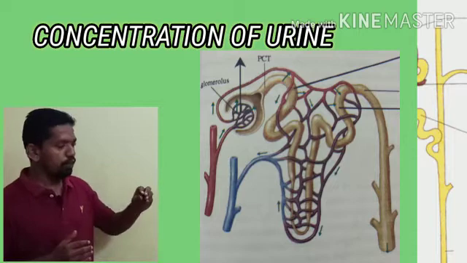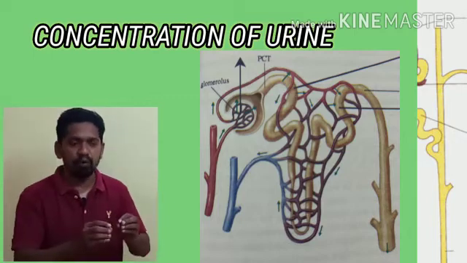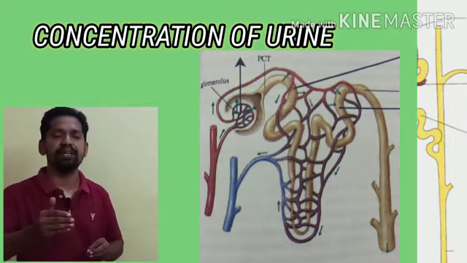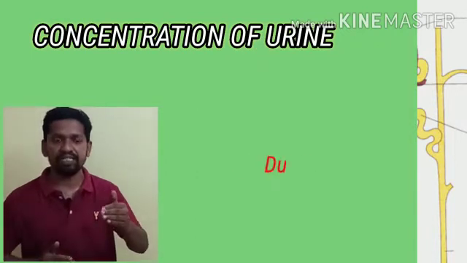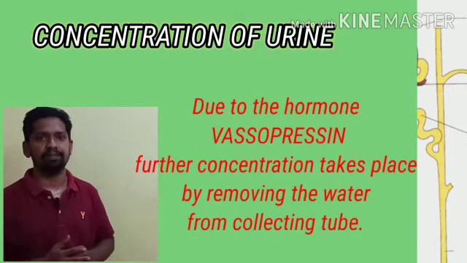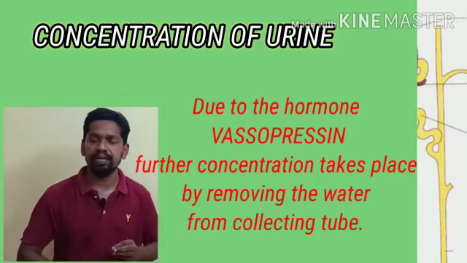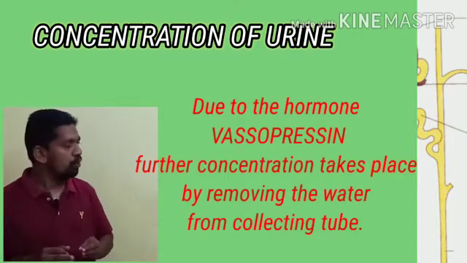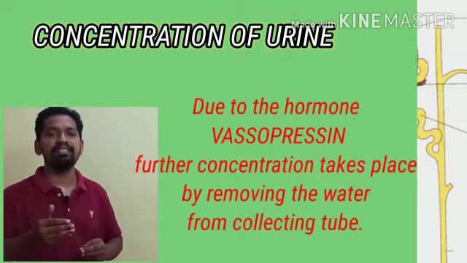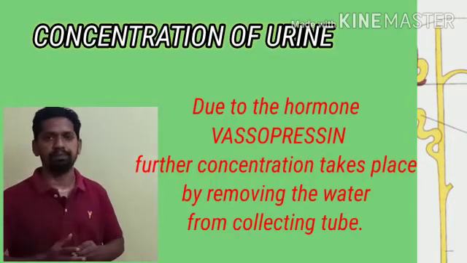Of course, when the primary urine from the distal convoluted tubule enters into the collecting tube, some more water is removed from the urine to improve the concentration of urine. This process is mostly controlled by a hormone known as vasopressin produced by the pituitary gland. From the endocrine system, the master gland, the pituitary gland, secretes vasopressin. Vasopressin plays an important role to improve the concentration of urine by removing water at the collecting tube of the renal tubule.